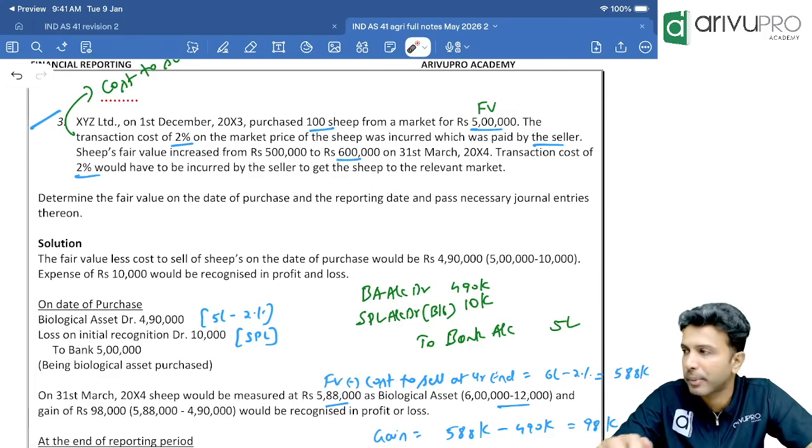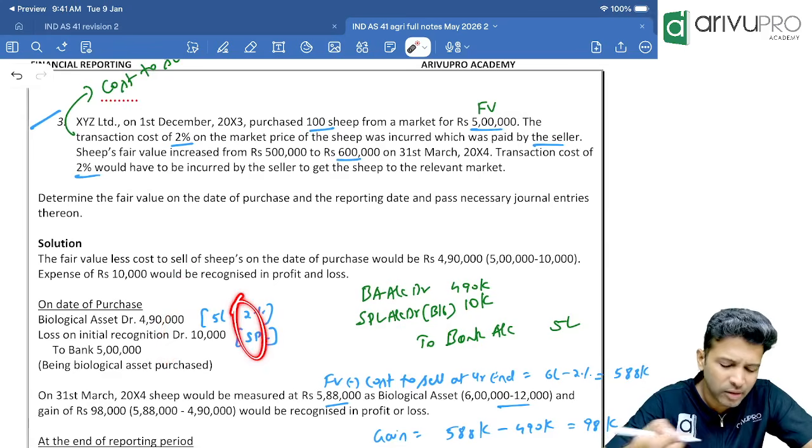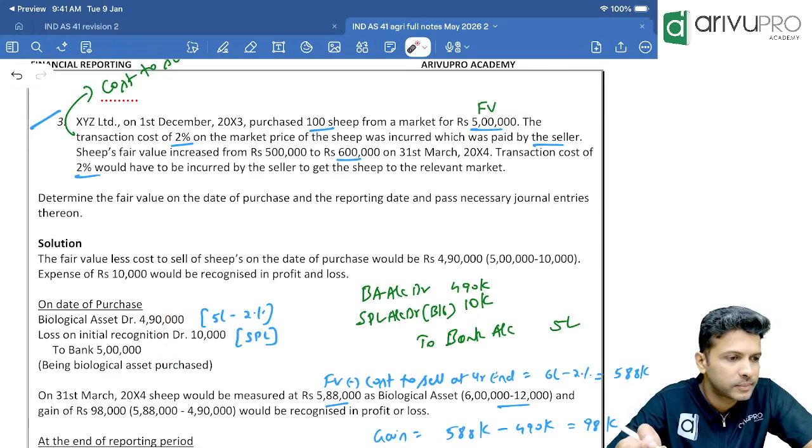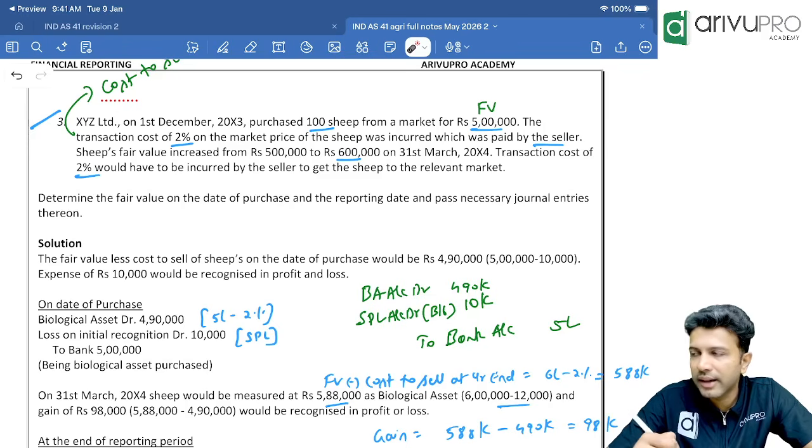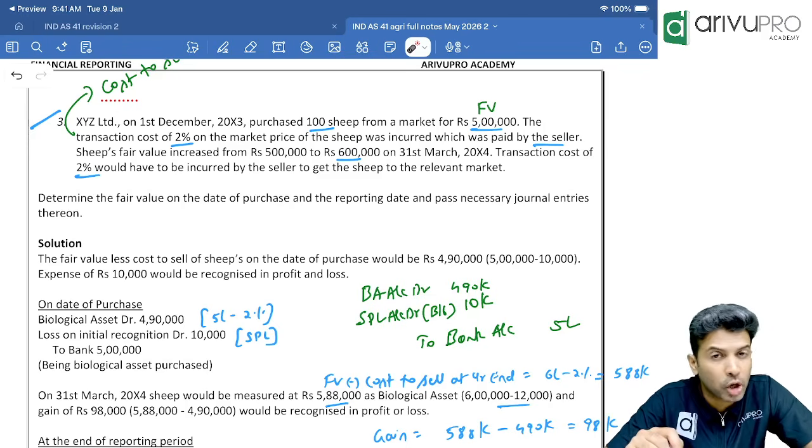Can we get to the next part, people? You can tick here only. You can tick in brackets. You can write the value if you want. Now, can we read the next part of the question? I think next part they're talking about subsequent recognition. Can we go through that data?